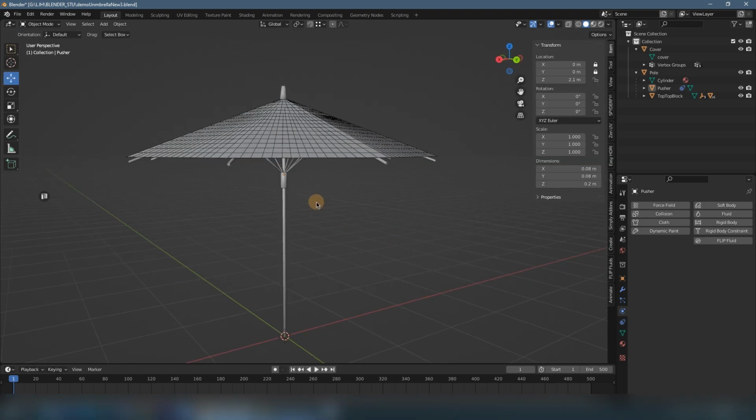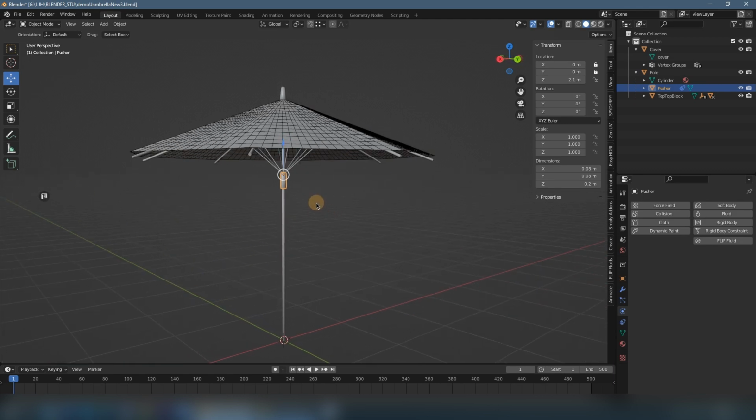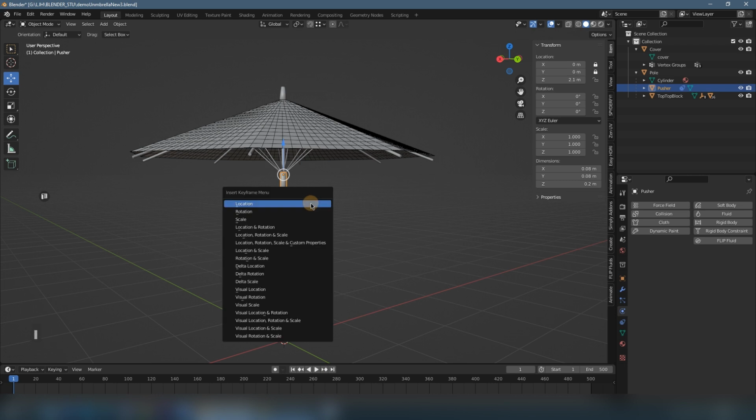So first I want to give an animation to this structure. For now, if we play back, nothing happens. We don't have animation on it. So firstly, we select this pusher and press I, and a menu pops up to ask what kind of keyframe you want to put on the corresponding channel: the location, rotation, or scale, or several together.